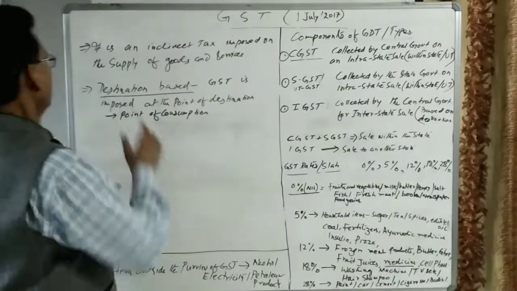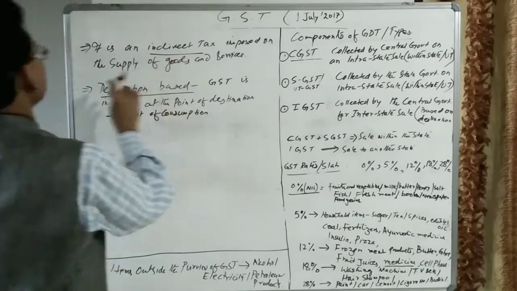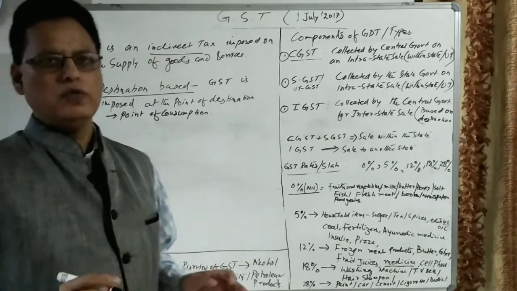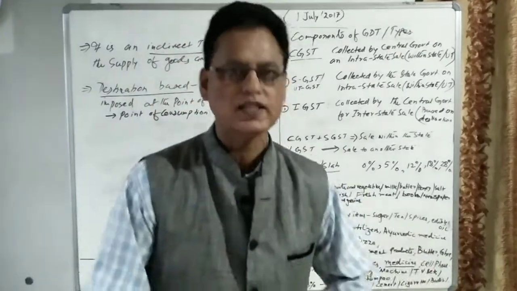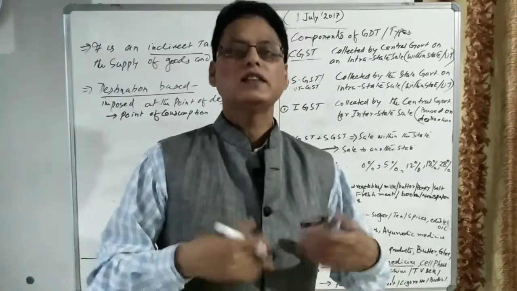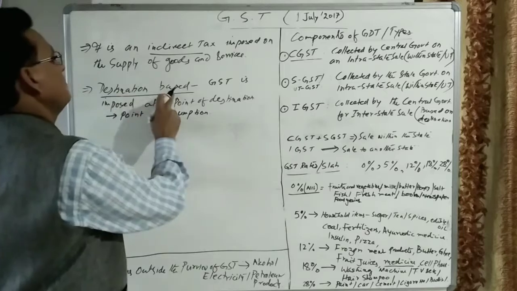GST is an indirect tax imposed on the supply of goods and services. Whenever goods and services are supplied, purchased or sold, the government imposes GST.